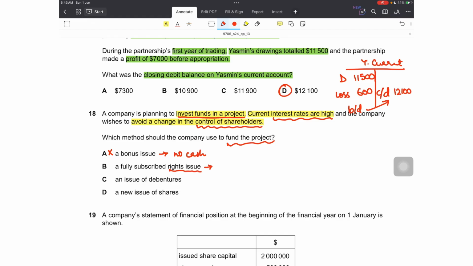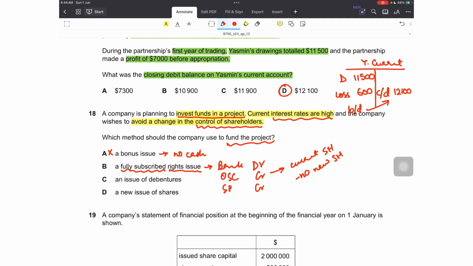Rights issues do raise finance, because bank or cash is debited when there are rights issues, and on the credit side we credit ordinary share capital account and the share premium account as well. The question is also saying that they are fully subscribed, so all the shareholders will take this. Moreover, this is for the current shareholders only. No new shareholders are involved.